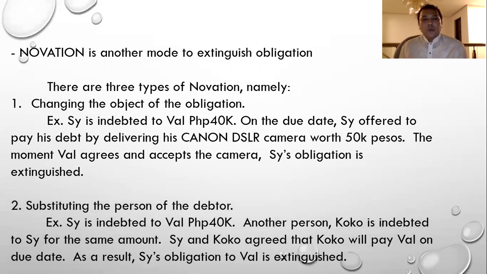So another mode or type of novation is substituting the person of the debtor. So the same debtor C, in our example, is indebted to Val for 40,000. Now another person, Mr. Kuko, is indebted to C for the same amount.